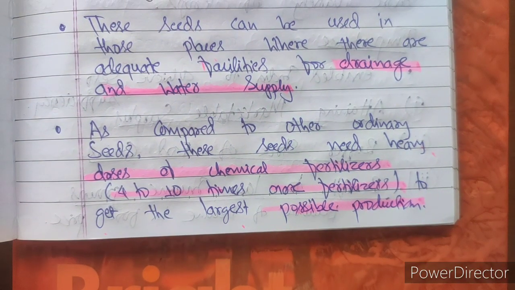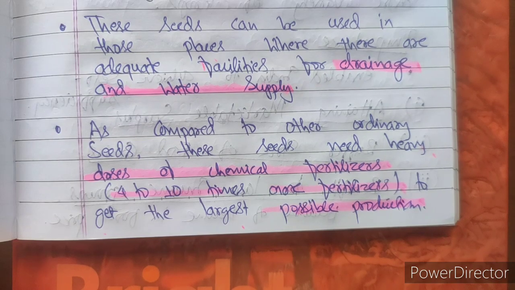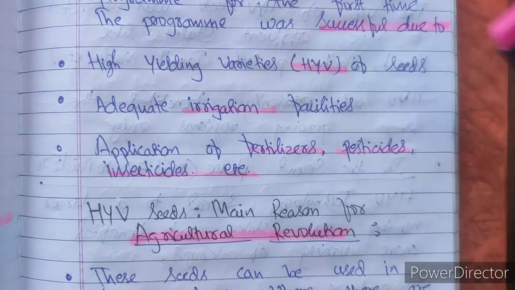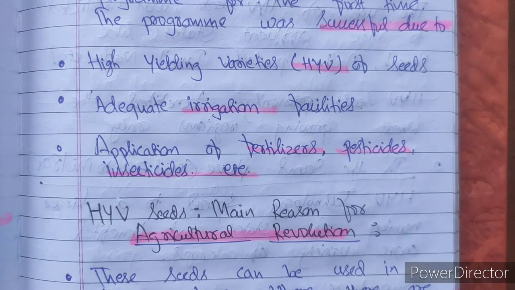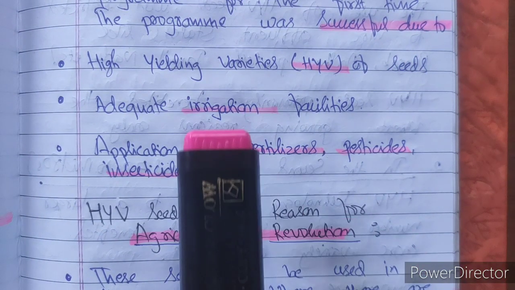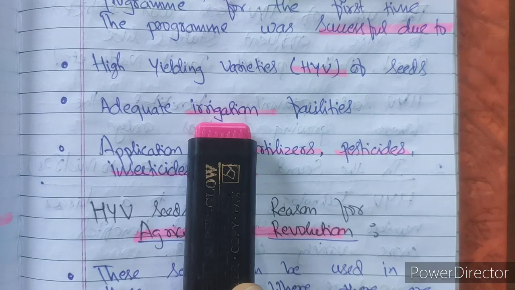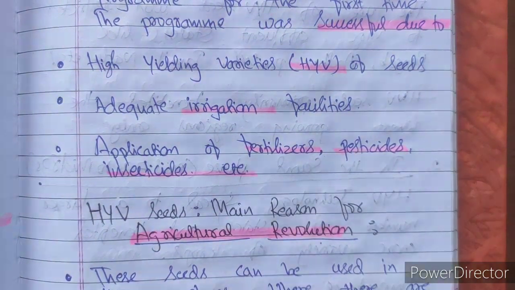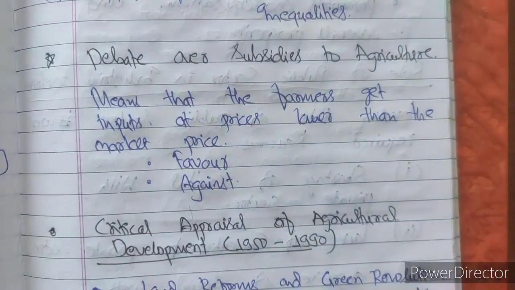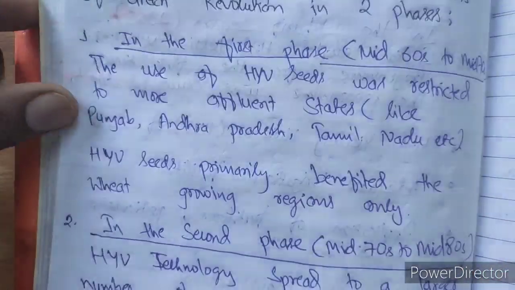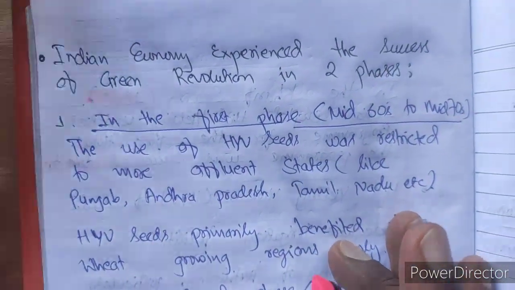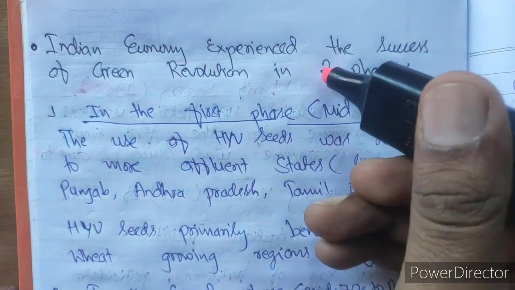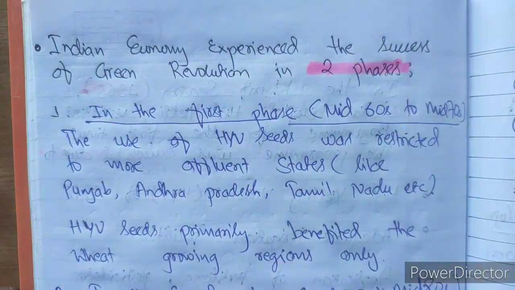That's why we have seen, in order to have a successful green revolution, what are the requirements? HYV seeds are required. These HYV seeds will be helpful to cultivate more and yield more, with good water supply and irrigation. At the same time they need good fertilizer, pesticides and insecticides. Hope the concept of the green revolution is clear to you. Then the Indian economy experienced the success of the green revolution in two phases. The green revolution succeeded in India in two phases.